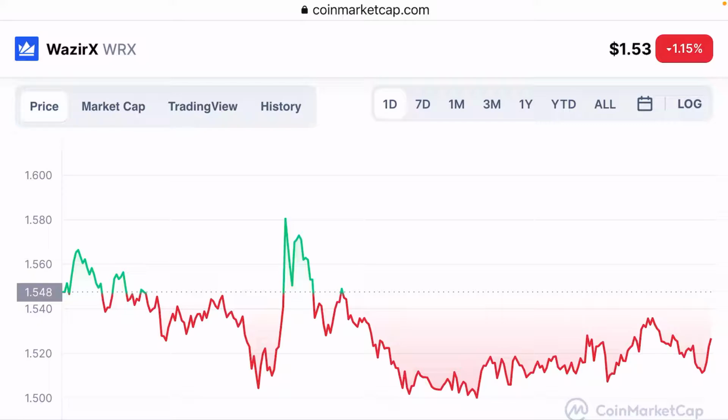So my friend, when the coin dumps down from the resistance line, that means they are at a loss. This time you can see they also dumped down from the resistance line, so they are at a loss. My friends, why did they dump down? Remember, after a huge pump every coin will dump down. As you can see, especially in previous days, Wazir X moved upward very fast and got a very huge pump. But after that, you can see, my friend, Wazir X dumped down.